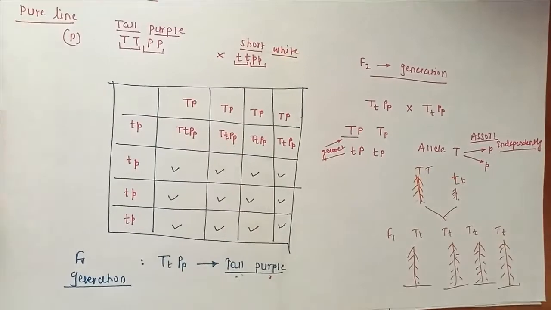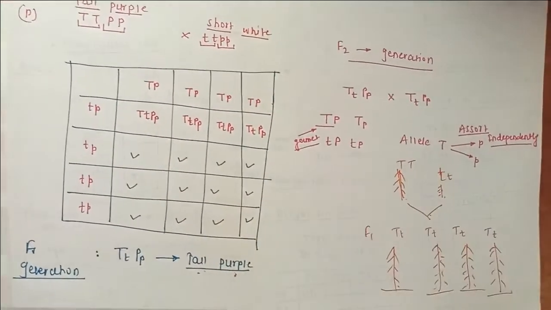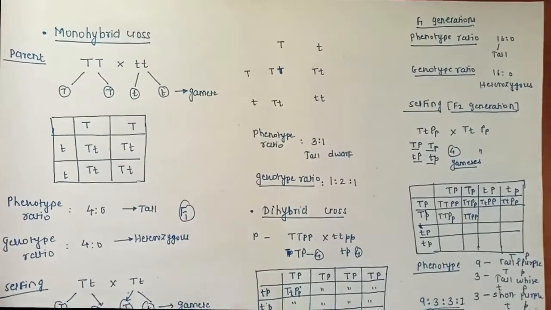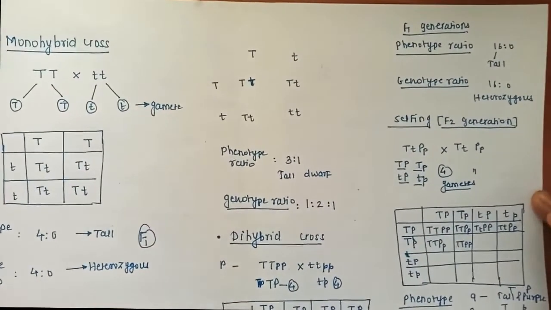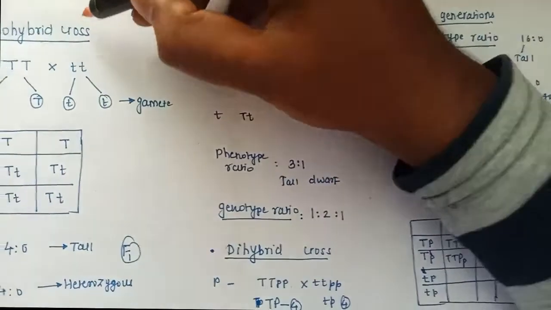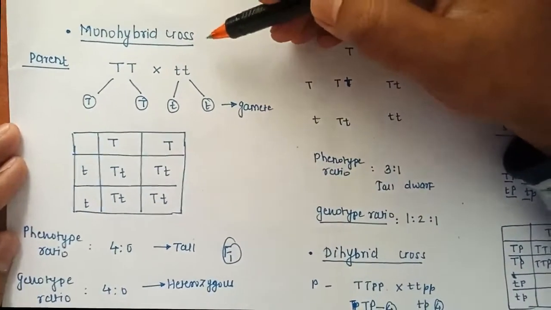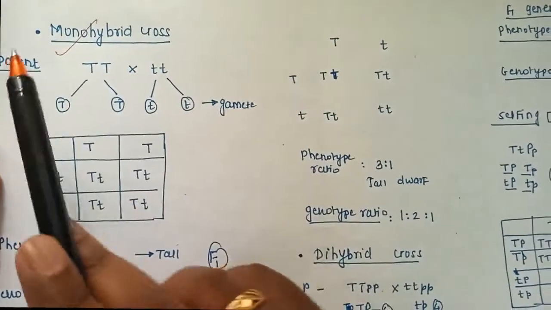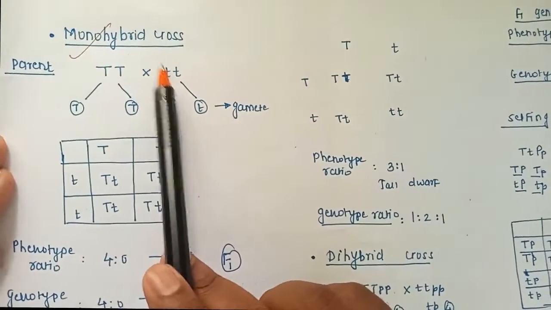So this is nothing but called the law of independent assortment. Today's last subtopic is the monohybrid, dihybrid and trihybrid cross. Cross means just pollination between two plants of contrasting characters. Here mono means just one, so I will select only one contrasting characteristic.